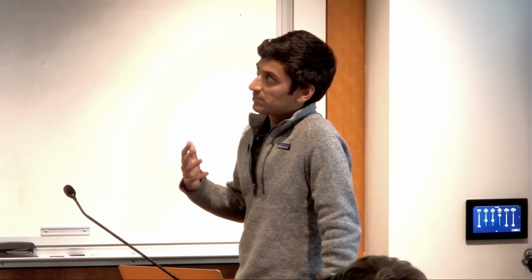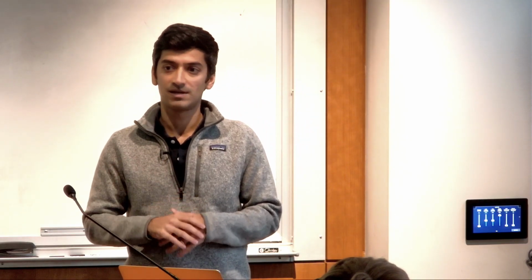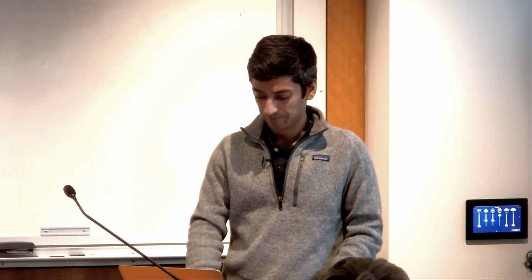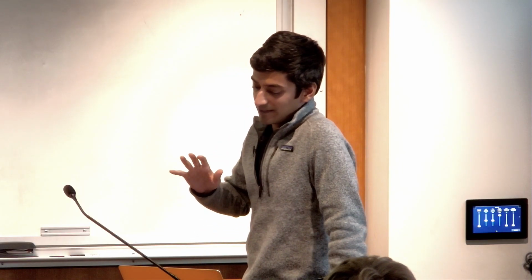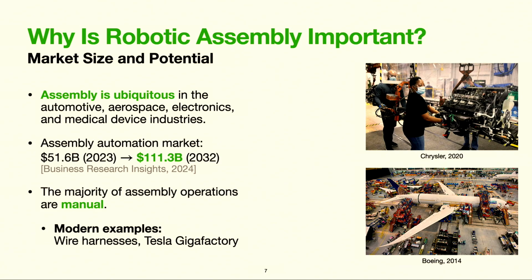Finally, why is robotic assembly important? So assembly is found everywhere in several major industries, including automotive, aerospace, medical devices, electronics. It's been difficult to find data on exactly how big the assembly automation market is, but one estimate has it at roughly $52 billion today, growing to over $100 billion by 2032.